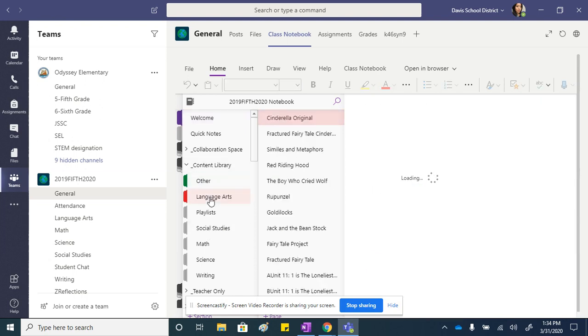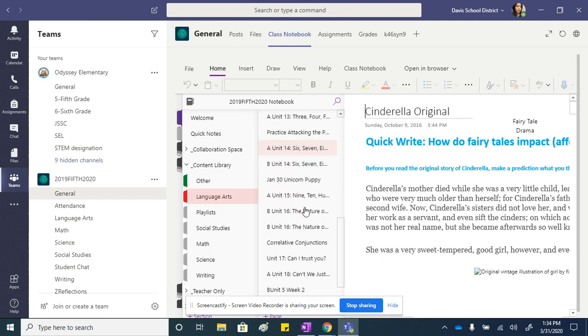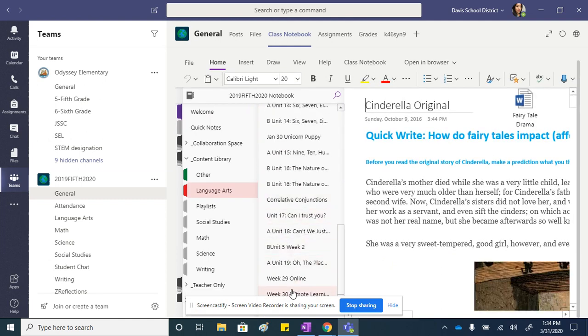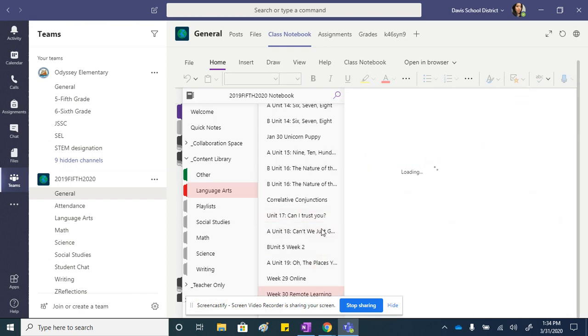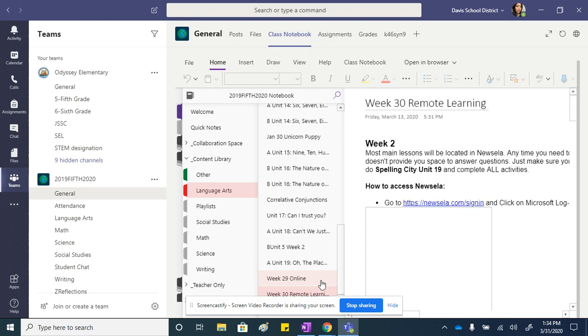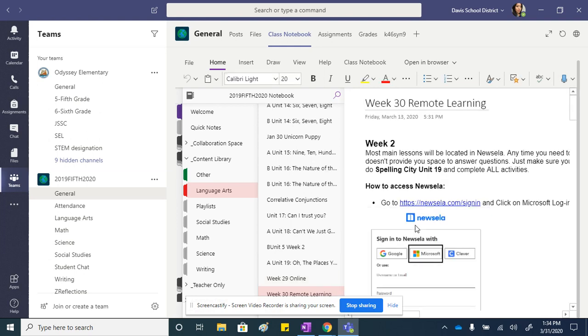You open it up and you find Language Arts. And within the Language Arts, you'll find the playlist, or whatever we want to call it, chart, schedule, whatever you're most comfortable with. Last week was week 30 remote learning. This next week will be week 31 remote learning. Within here, you need to read all the directions, and it will show you what you'll be doing for that week and how you'll turn things in.